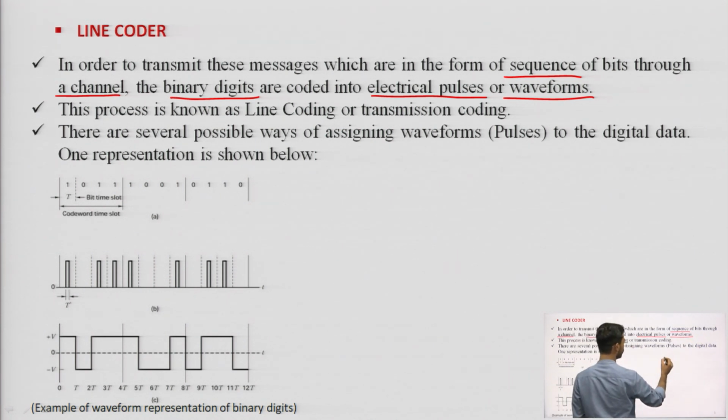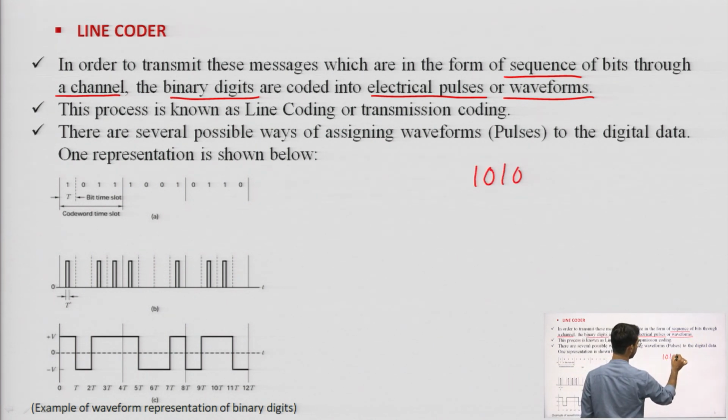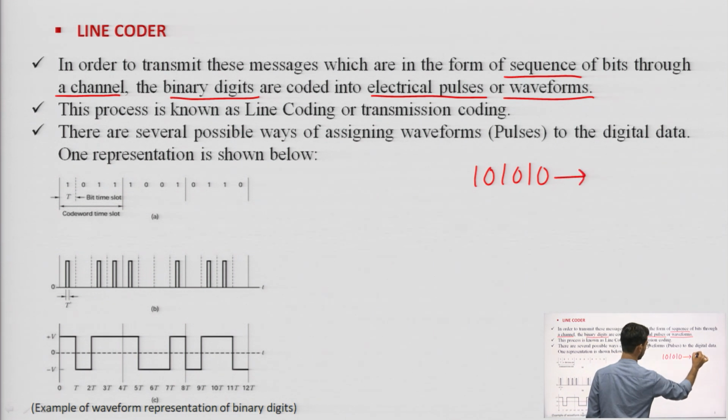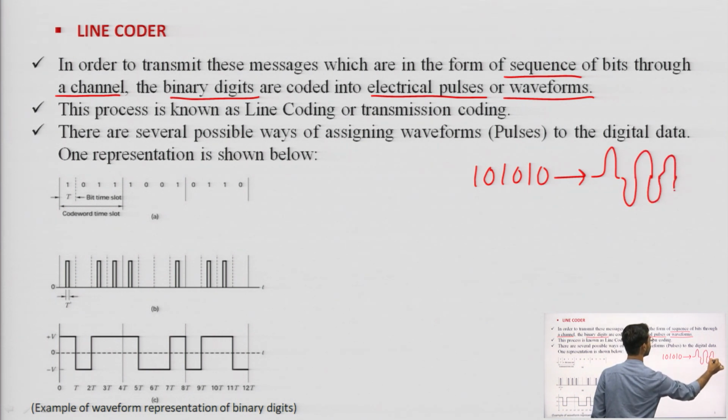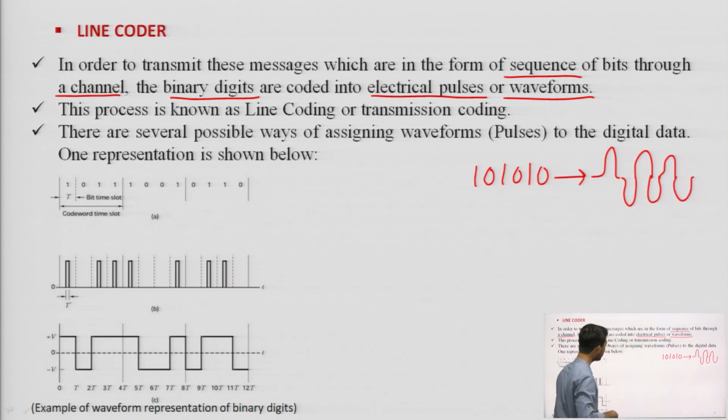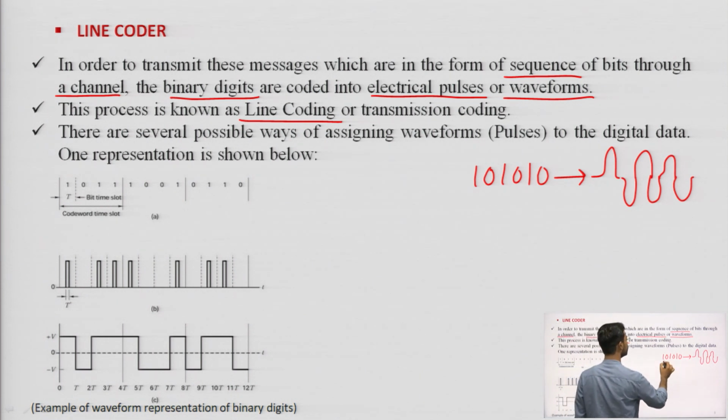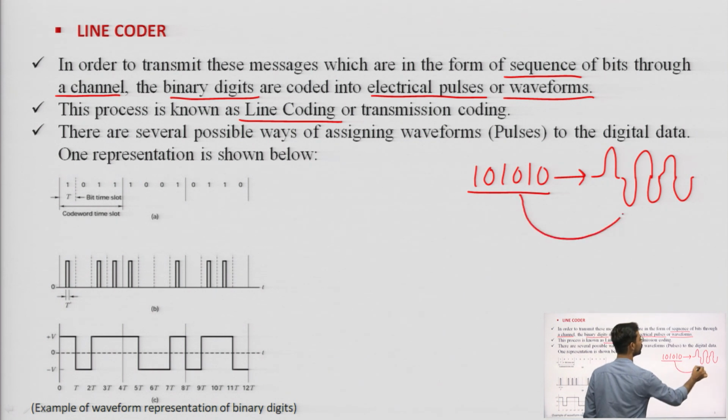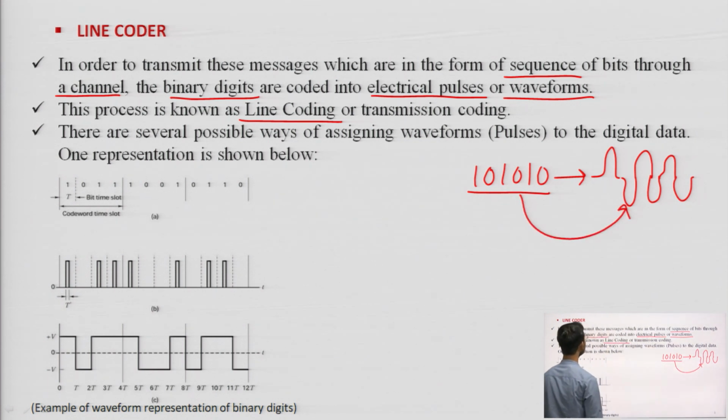We have seen there are so many signals, bits are there, and we will convert these bits into waveforms. This process is known as line coding. So, what is line coding? Line coding is nothing but the process of converting the bits into waveform, and it is also known as transmission coding.